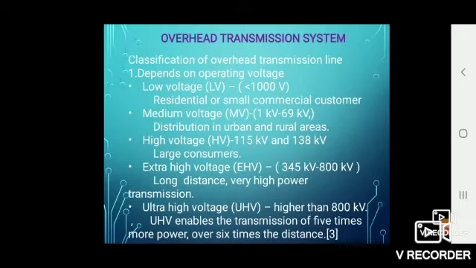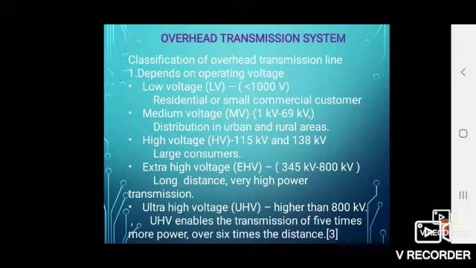Then we will see the classification of overhead transmission lines. Depending upon the operating voltage, it is classified into low voltage, medium voltage, high voltage, extra high voltage and ultra high voltage. Low voltage means less than 1000 volt, that is less than 1 kilovolt. It is used for residential or small commercial customers. Medium voltage means 1 kilovolt to 69 kilovolt. It is used in distribution in urban and rural areas.